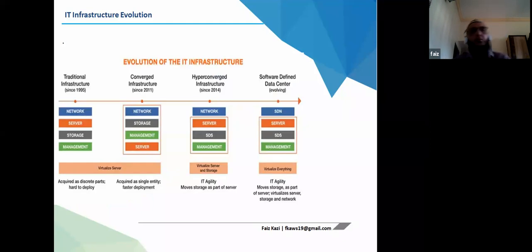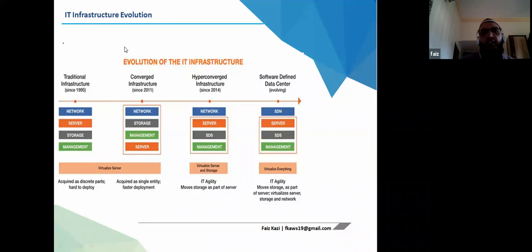So what did we do as part of the IT infrastructure evolution? This is what I explained yesterday, the traditional infrastructure, right? We had silos, and all these had to be managed in silos. Storage was managed by the storage admin, server by the system admin, and network by the network admin. Overall, all these three admins were managed by the management team, regarding the monitoring, the help desk, the incidents, the change procedures, and the other parts.